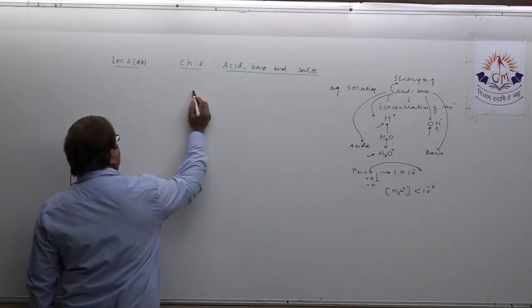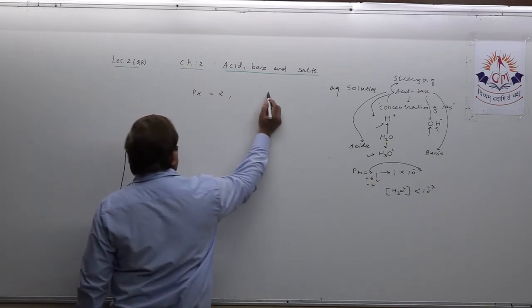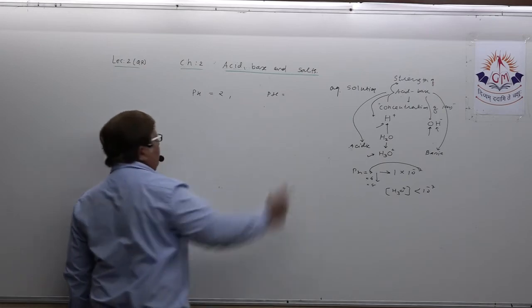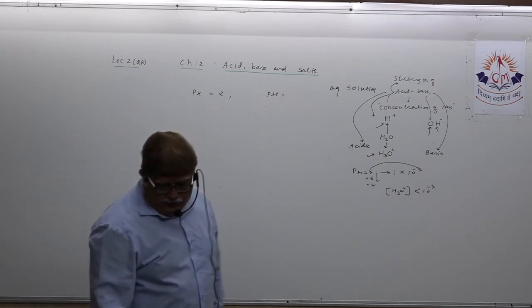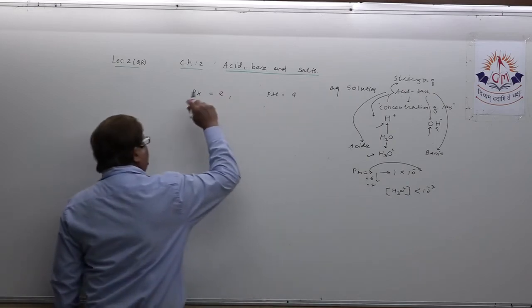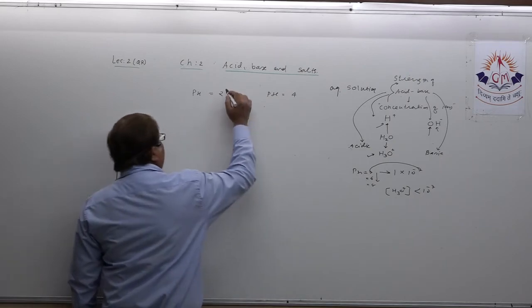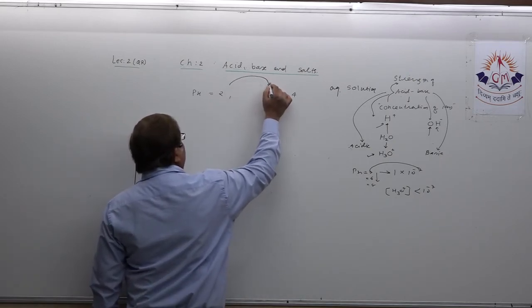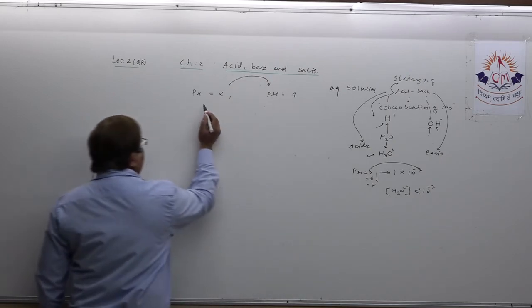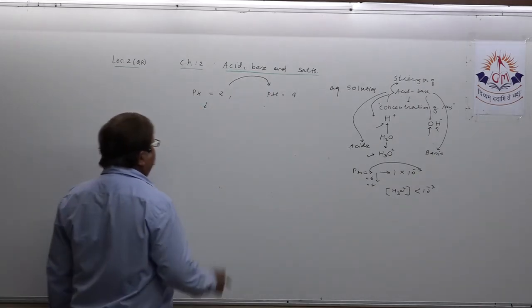One solution has pH 2 and another solution has pH 4. What is given? One has pH 2 and one has pH 4. Now you want to guess, you know that this is more acidic than this one, but how many times more acidic than this? How can you compare? See dear student, you learn in this way, that is going to help you.